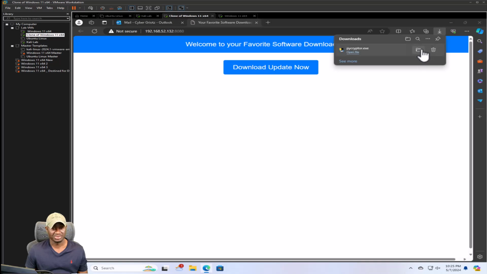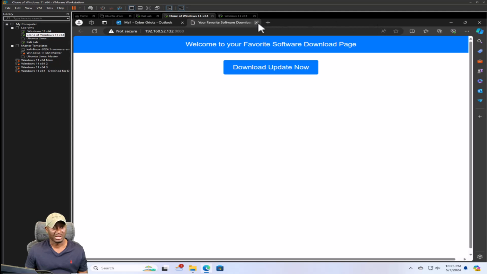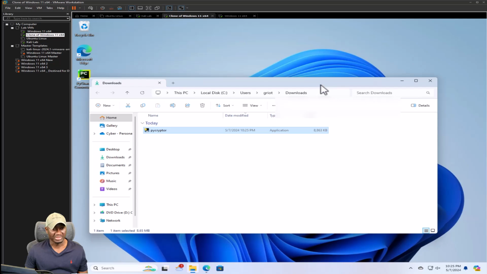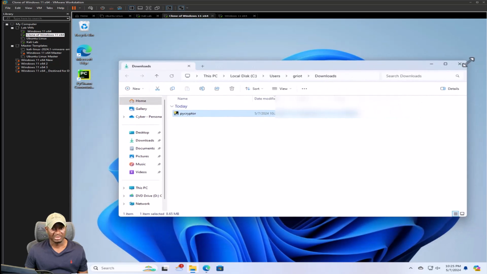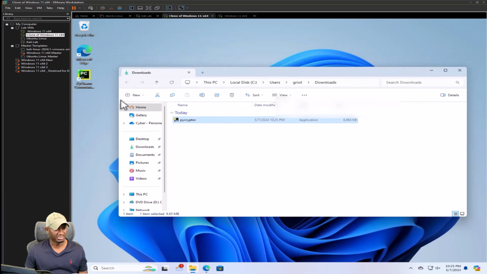So I'll go into our folder, and we have that file in there. Now, just to simulate this, I'm going to close this download page and minimize this. We've already downloaded this. Before I actually click this supposedly free update to the software, I want us to make sure we have some test files in here, just to make sure this is working.